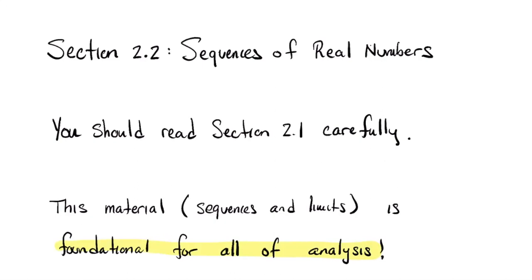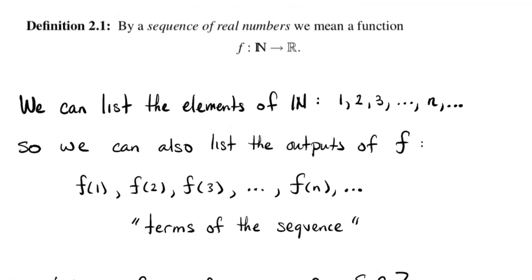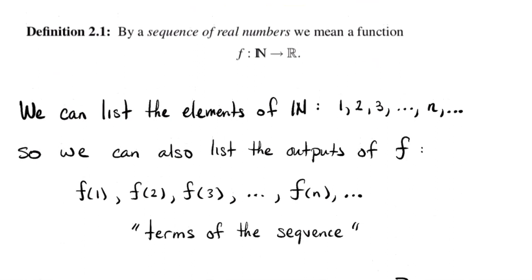All right, so let's start with the main definition. It is remarkably short. I'm going to reveal all of this here at once. It's definition 2.1 in our text. We'll just refer to it as the definition of a sequence. I can underline here for emphasis what term we're defining: the term sequence of real numbers. Very briefly, a sequence of real numbers is just a function. It's a function f, so f is the sequence, but this function's domain is the set of counting numbers, the natural numbers, and its codomain is the real numbers. That's why we have a sequence of real numbers.